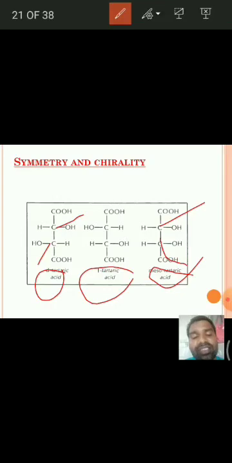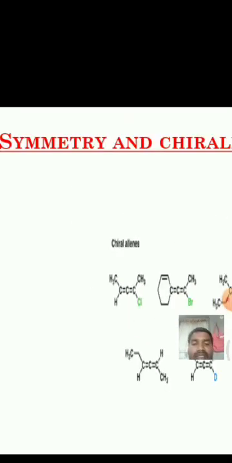Hence, later the definition changed. For optical activity, the molecule should have a chiral center, but there are some molecules which have chiral centers but are optically inactive. Then, if you observe some molecules like allenes, they proved that they are optically active, but there is no chiral center.